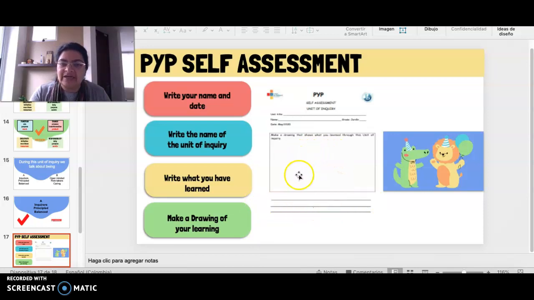to that drawing. Amores, nombre de la unidad, nombre de ustedes, fecha. Ya creo haberles colocado la fecha. ¿A qué jardín pertenecen ustedes? Jardín 1. Van a dibujar acá lo que ustedes aprendieron en esta unidad. Si quieren hacer uno o dos dibujos, bien lo pueden hacer.